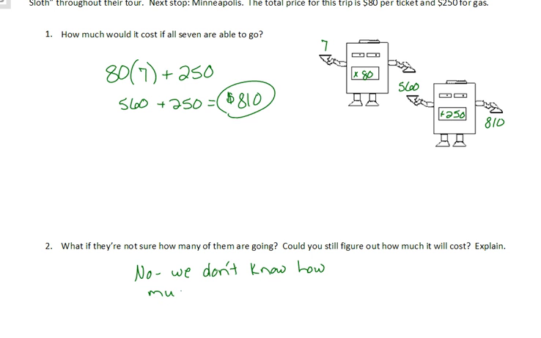Okay, so basically it didn't tell us to write an expression, but if we did, our expression would have a variable in it. So we wouldn't be able to evaluate it for a numerical value. We could simplify it if we needed to. Okay, I can't write and talk at the same time. So no, we don't know how much the tickets would cost.